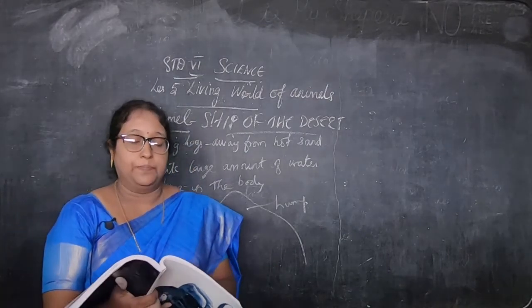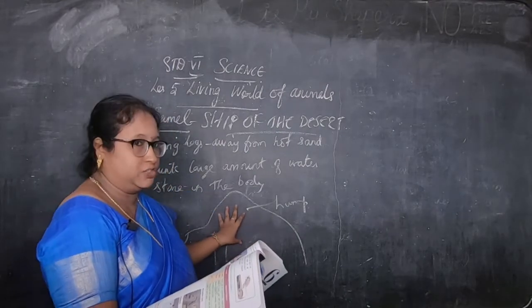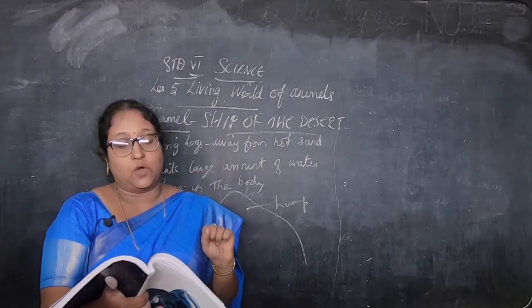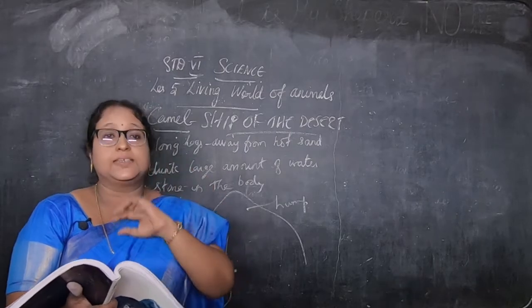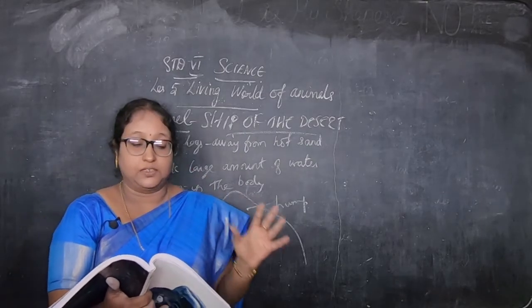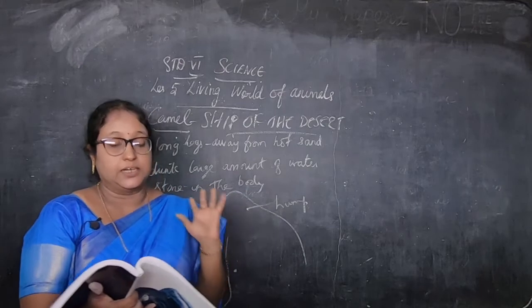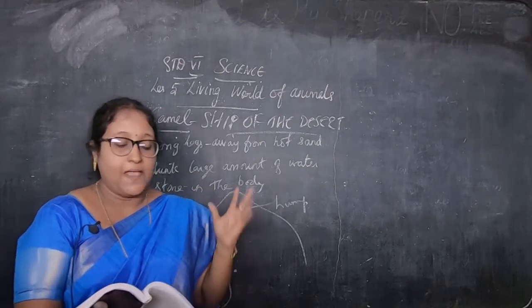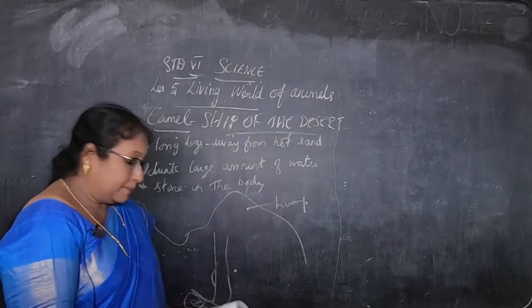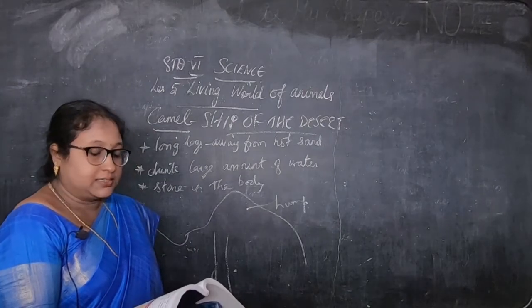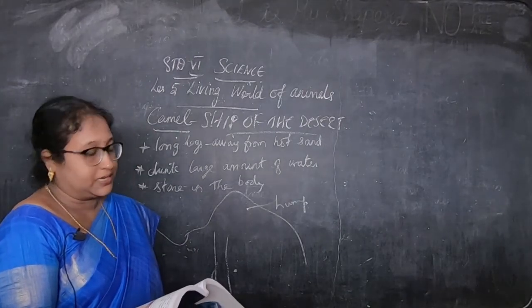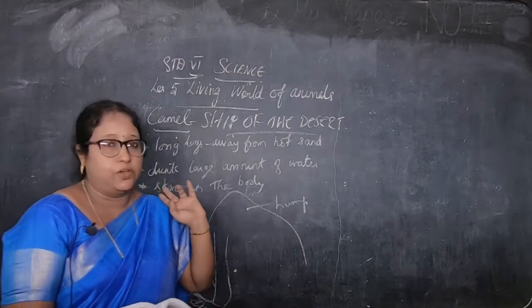And the camel hump, this is a camel hump, it has fat stored in it. So when the energy is needed, what happens? The stored fat breaks down for nourishment, that is for good health and good condition. Then a camel has large and flat padded feet which help it walk easily on the soft sand. So it is called the ship of the desert.